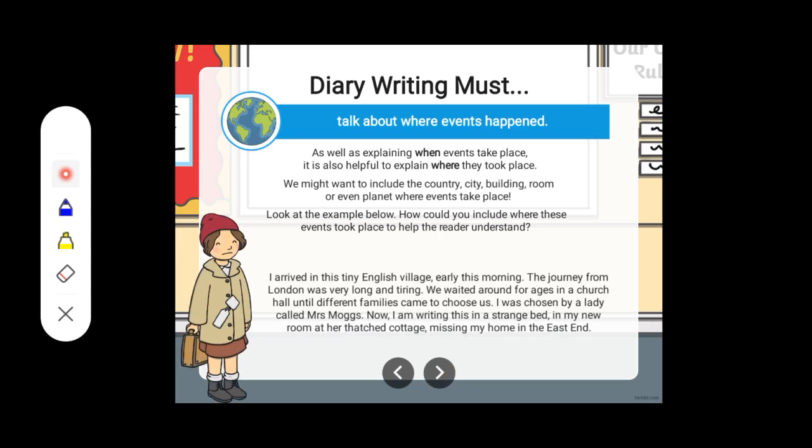So here we can see that I arrived in this tiny English village early this morning. The journey from London was very long and tiring. We waited around for ages in a church hall until different families came to choose us. I was chosen by a lady called Mrs. Moggs. Now I am writing this in a strange bed in my new room and her thatched cottage, missing my home in the East End. So here you can see that it shows when and where the incident took place, right?